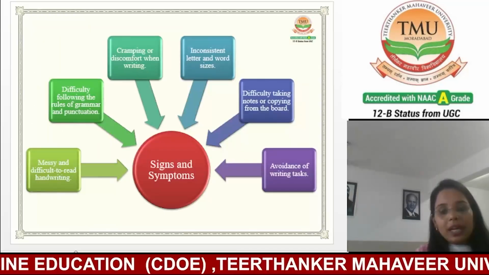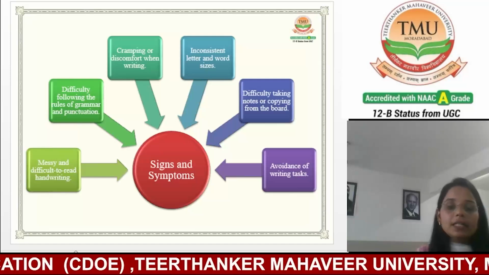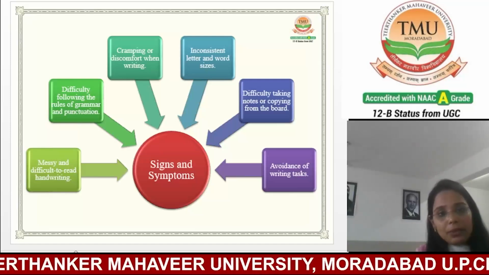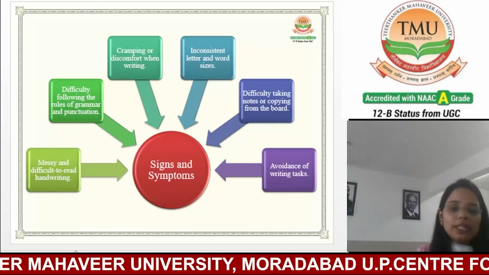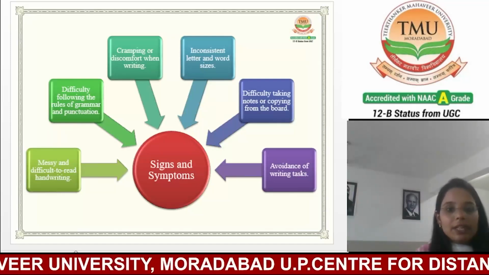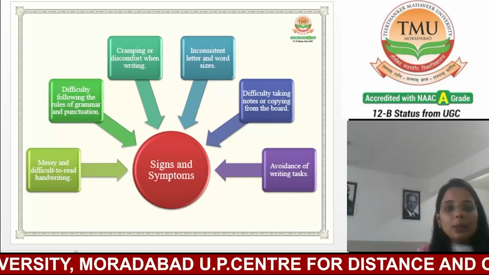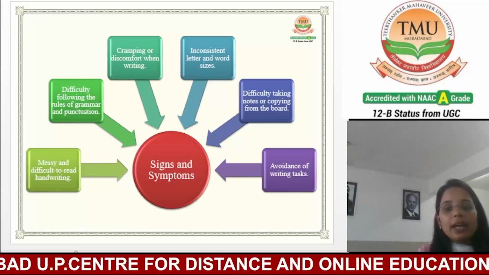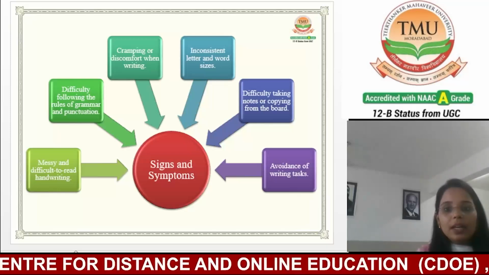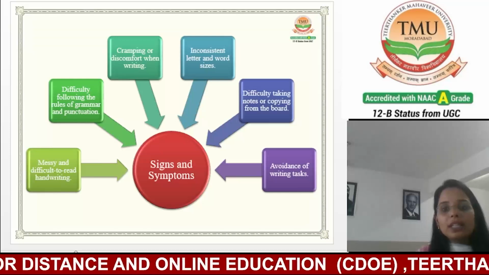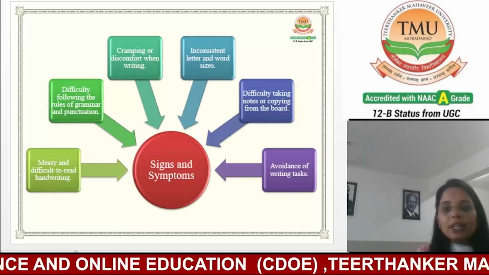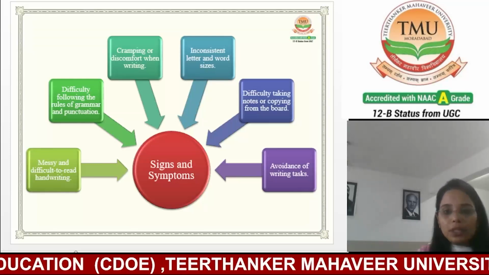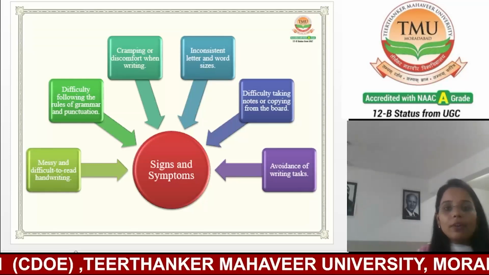Next, we are going to talk about the signs and symptoms of dysgraphia. The first one is messy and difficult to read handwriting. The second one is difficulty following the rules of grammar and punctuation. The third one is cramping or discomfort when writing. The next one is inconsistent letter and word size. Then, difficulty taking notes or copying from the blackboard or whiteboard. The last one is avoidance of writing tasks.